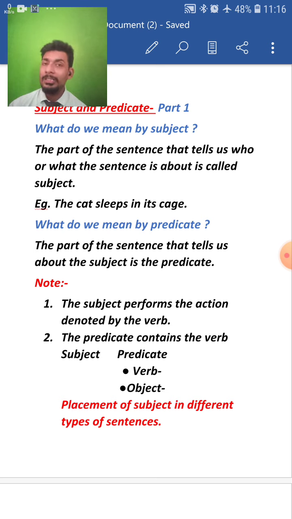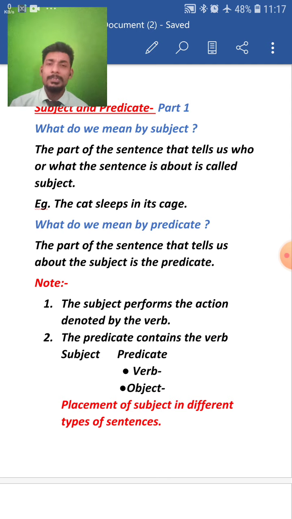And what was the order? The order was S plus V plus O. Here, my dear students, S meant subject, V meant verb, and O meant object.